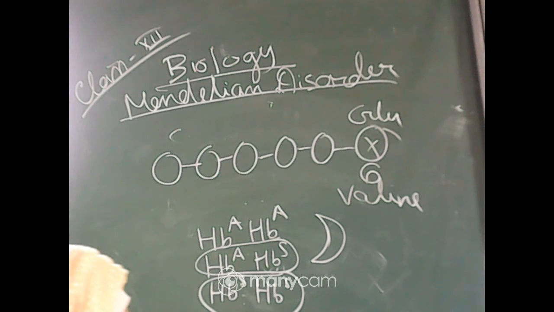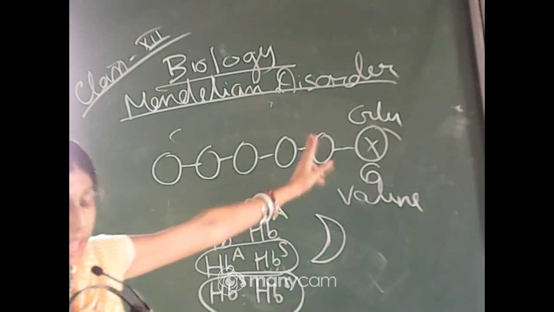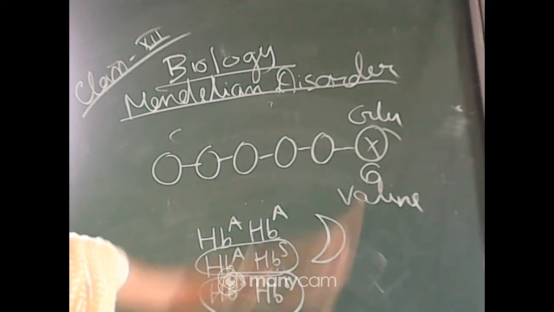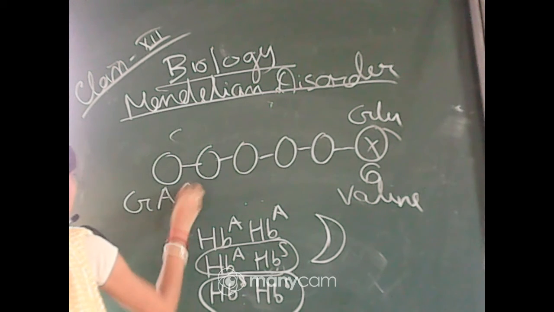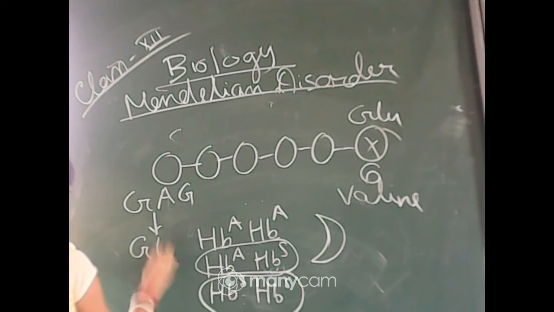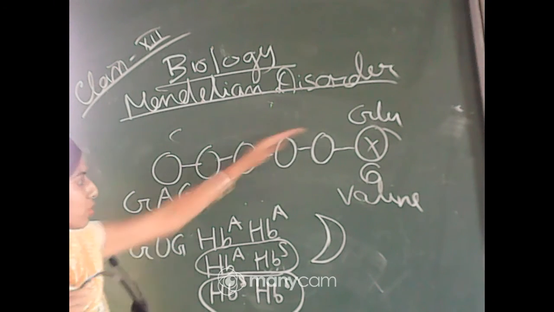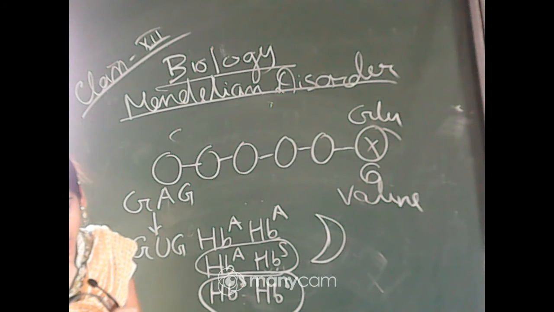Okay, and the substitution of the amino acid in the globin protein results due to a single base substitution in the 6th codon of the beta globin. So it will be converted like that from GAG into GUG. So you know what a codon is, and codons are responsible for determining the particular protein. So if codons have been changed, the proteins will be changed. Okay,